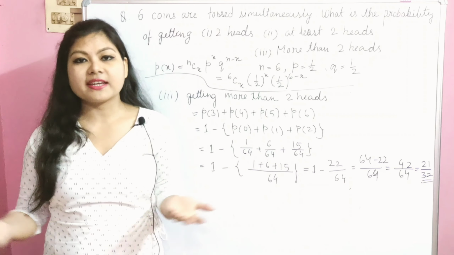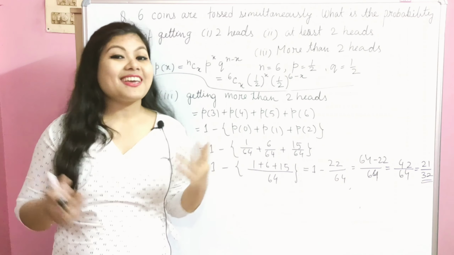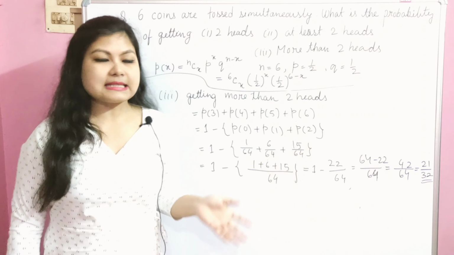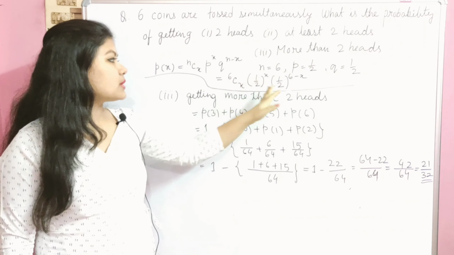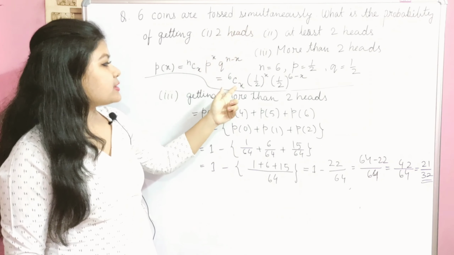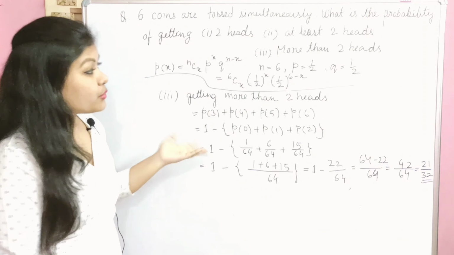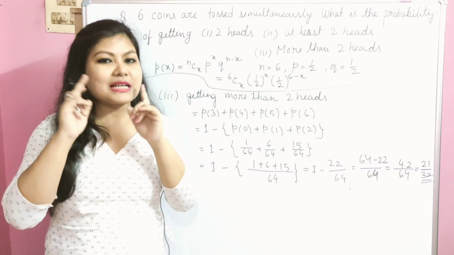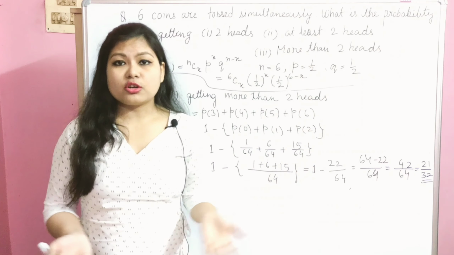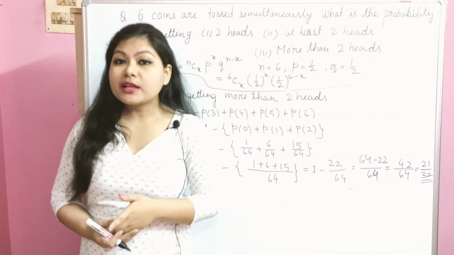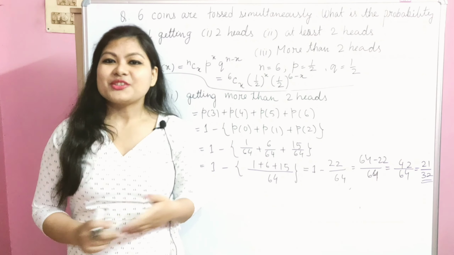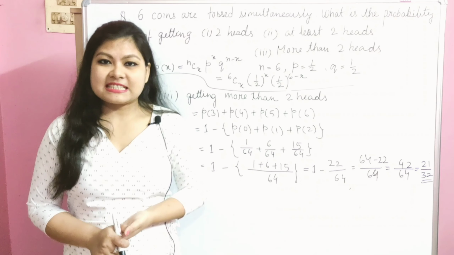First of all, we have found the formula and the values that are given in the question. In the question, n value is already given, p value and q value are easily given. We substituted all these values into the formula. After that, for the first part, we assumed that x equals 2. For the second part, we assumed the summation of p2 plus p3 plus p4 plus p5 plus p6, and after solving, we found the value. Then for more than 2 heads, we considered the value p3 plus p4 plus p5 plus p6. So in this way you can easily solve this type of question.